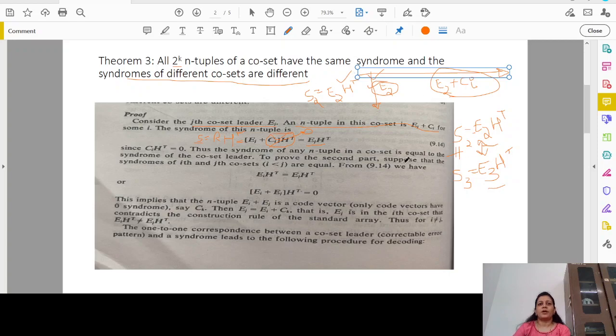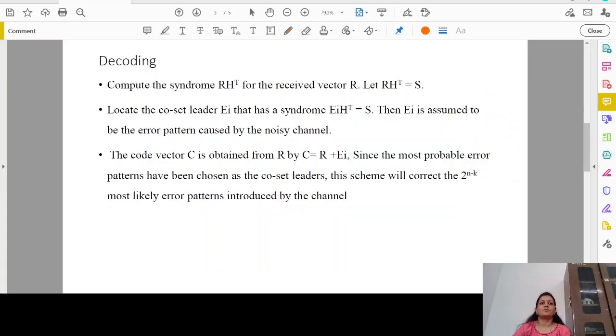So this property will help us in decoding the received code vector with the help of the syndrome. Let us see how. As soon as you receive a particular code vector R, calculate the syndrome, which is equal to R into H transpose.